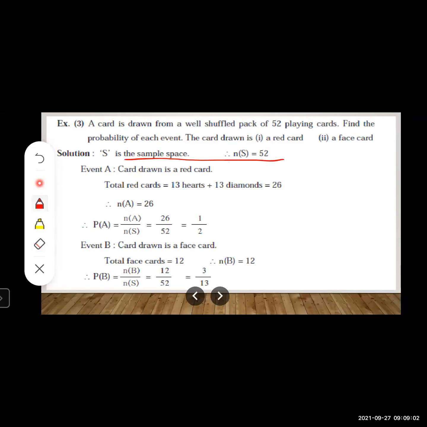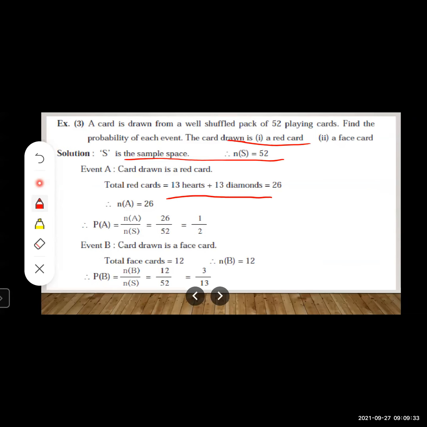Now let us move to the first condition. What is the first condition? We want red cards. So let us consider A is the event that the card drawn is a red card, right? Now you know in total 52 cards, there are 26 red cards and 26 black cards. Okay, and in red cards, there are 13 heart cards and 13 diamond cards.